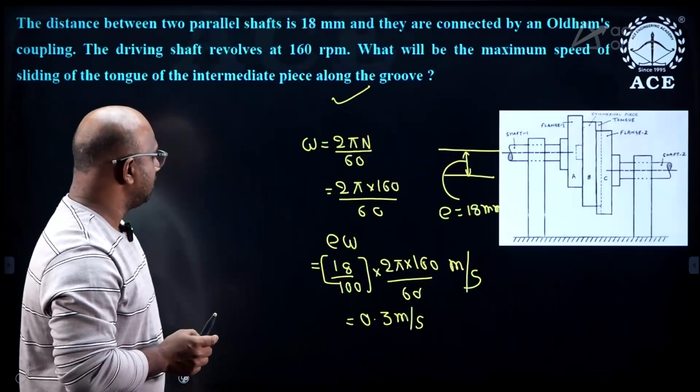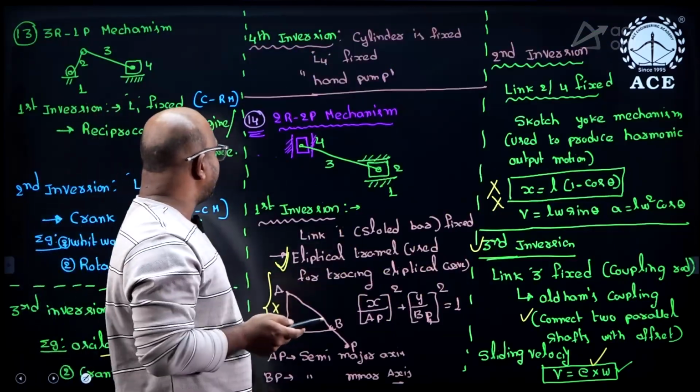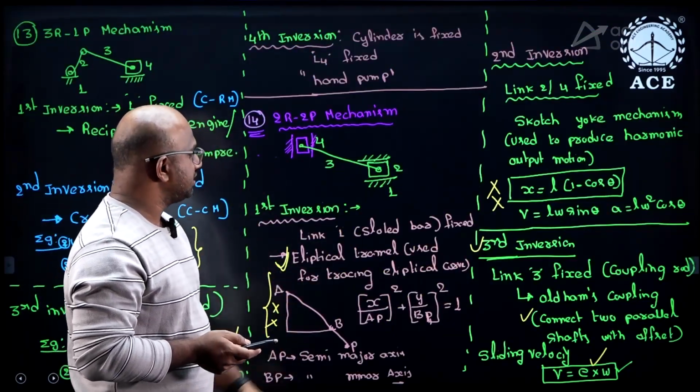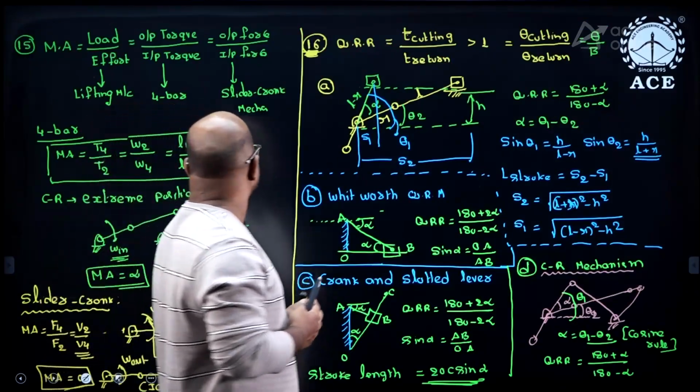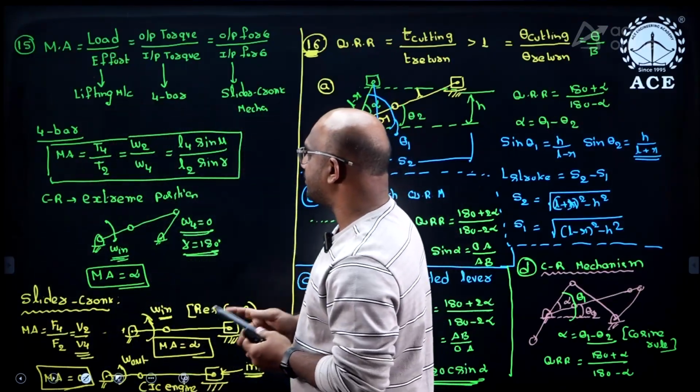Okay, good. Next, point 1, guys: this was inversions. After inversions, point 1 is the mechanical advantage formula, guys.